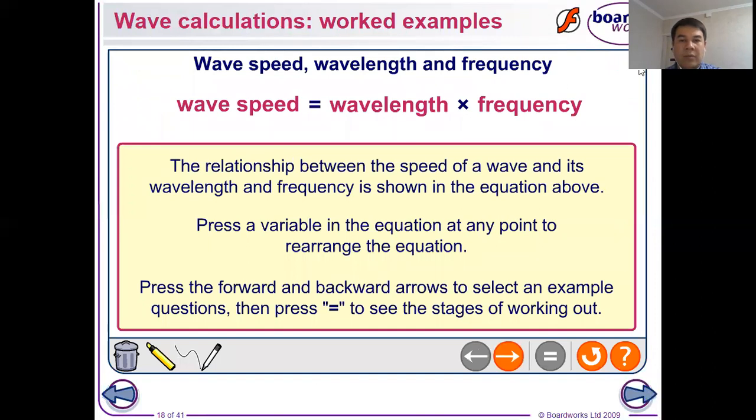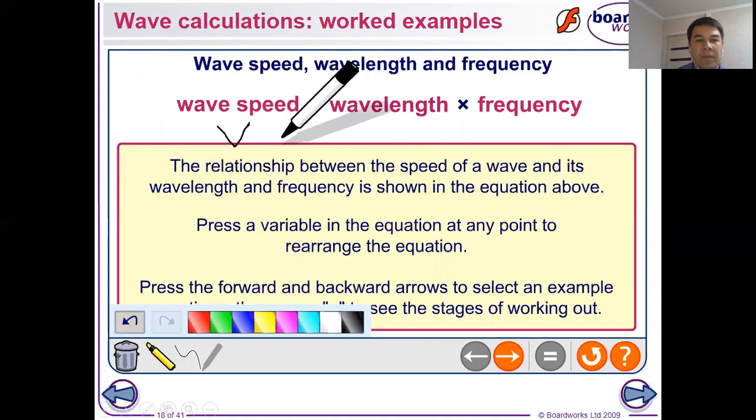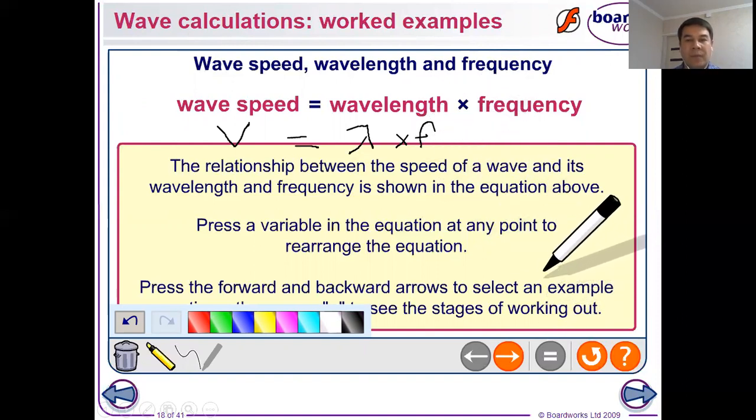Dear students, we have another topic called wave calculations. We have some worked examples which we will solve together. Here we have a formula, please pay attention to it. Wave speed is like velocity. Let me write: v equals wavelength, the symbol λ, times frequency. So you saw that we have a new formula for wave speed. To find the wave speed, we always multiply frequency with wavelength.